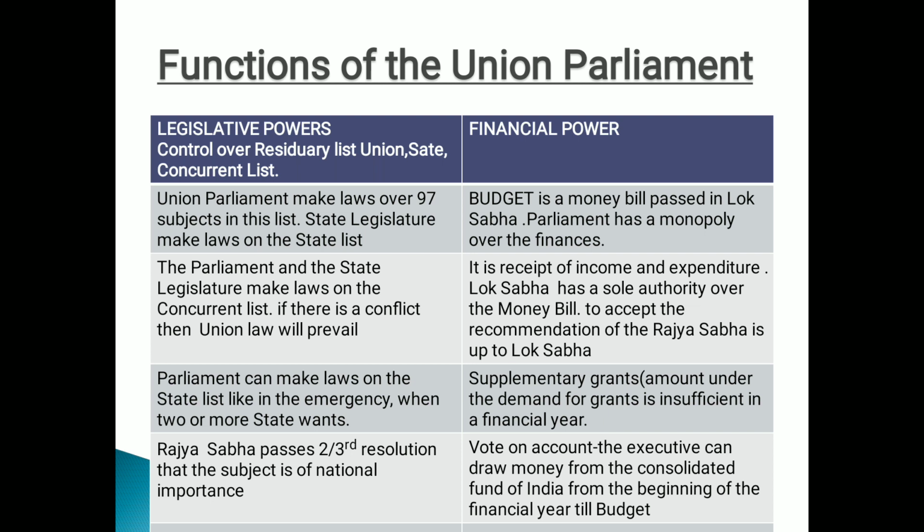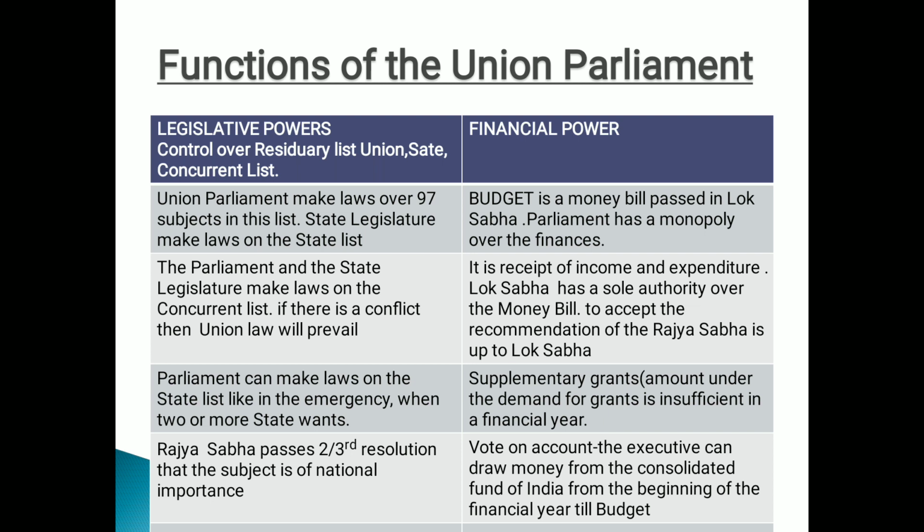It is a receipt of income and expenses. Done. It is the statement which bears income and expenses. Clear, everyone? Lok Sabha has sole authority over the money bill. To accept the recommendation of Rajya Sabha is up to the Lok Sabha. Done, everyone? This is the money bill. I will explain later what the money bill is all about. Money bill deals with money, imposition or alteration of taxes, and this money bill is only originated in the Lok Sabha. No other house has the power to interfere in the money bill, right? Afterwards, if Lok Sabha wants, they can take up the recommendation of the Rajya Sabha.